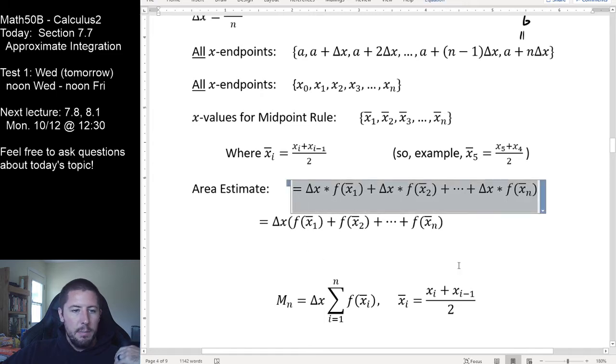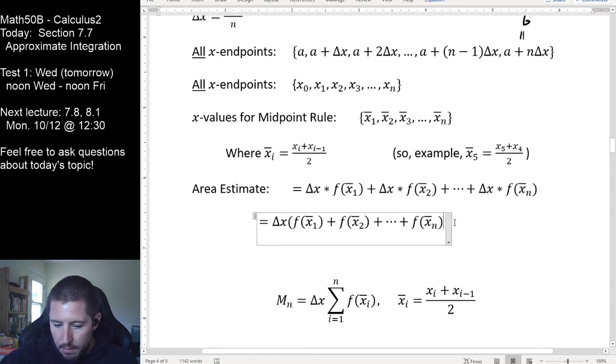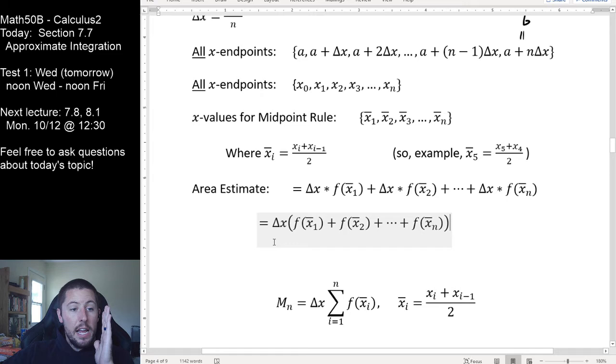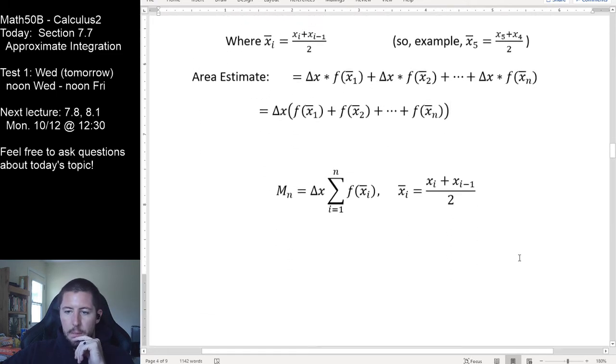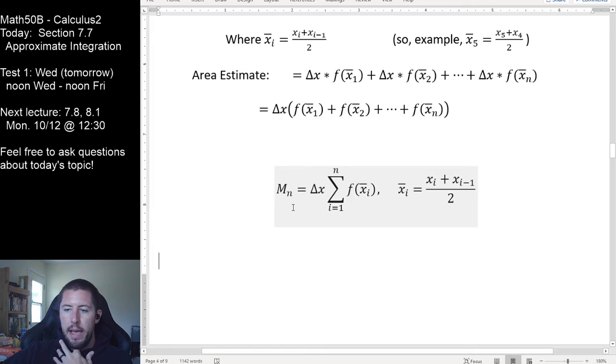We're going to add up a bunch of areas of a bunch of rectangles. There's all their widths and their heights. The height is the function evaluated at each of the midpoint x values. That delta x, what am I dropping all these outside parentheses for? Shame on me. Again, that constant value delta x never changes, so we can factor it out. And now we're just adding up a bunch of function heights at each of our midpoint locations. So we'll describe our midpoint sum as m sub n. It's doing the midpoint rule with n subdivisions. We have factored out all of the constant delta x's, and here again, we're just adding up the sum of all of our heights at our midpoint locations.